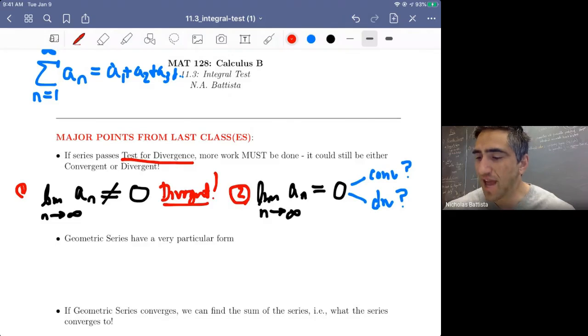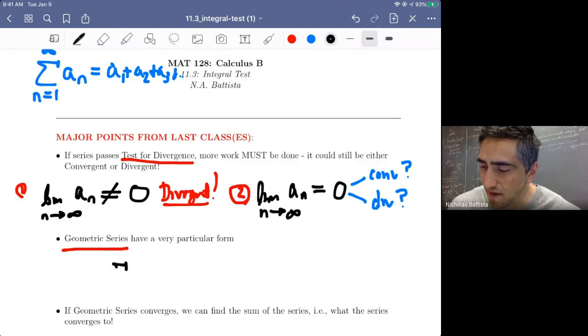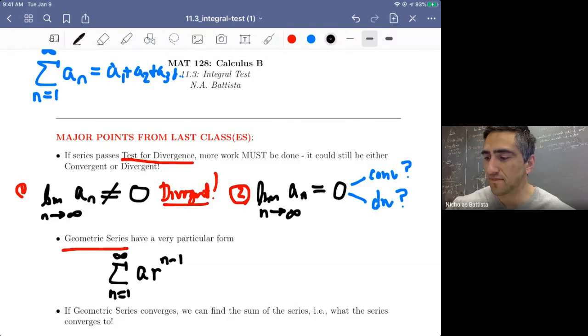So from there, after the test for divergence, we introduced what's called the geometric series test. But again, as the name might suggest, this only works for geometric series. A geometric series, just to remind ourselves, is a series from n equals 1 to infinity of some number a times another number r raised to the n minus first power. And what was very nice about the geometric series test was if it is indeed a geometric series, we can easily tell whether or not it is convergent or divergent.